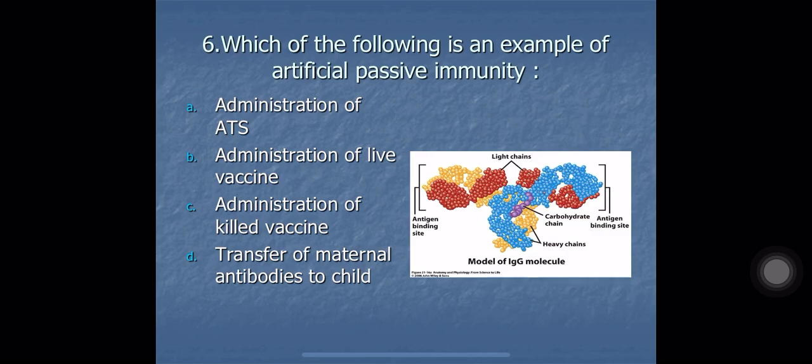So option number D is transfer of maternal antibodies to child. That is an example of natural passive immunity. Option number B and C, administration of live and killed vaccine, are examples of active immunity. So option number A, that is administration of ATS, is the correct answer here. ATS means anti-tetanus serum. That means antibodies against tetanus. So this anti-tetanus serum is used for artificial passive immunity against tetanus. So the correct answer here is option number A.